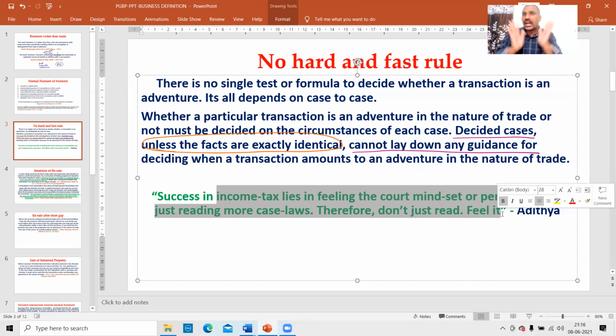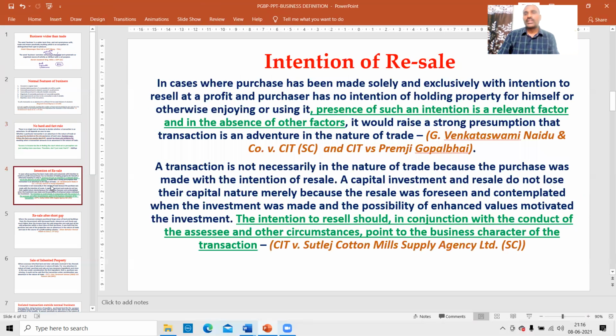Are you able to feel the act? That's it. Not just reading the case law. Remember, this is my personal opinion. Decided case laws are not useful unless the facts are identical. So we'll discuss some case laws. Look at this. These 2 case laws are completely contradictory.